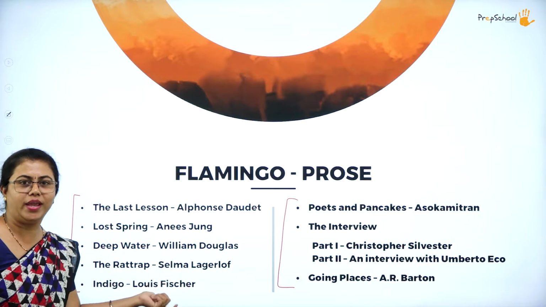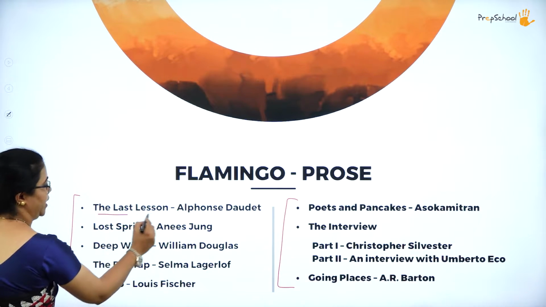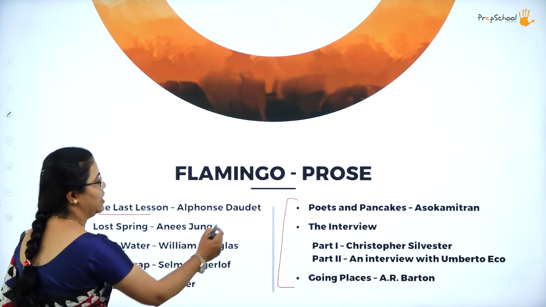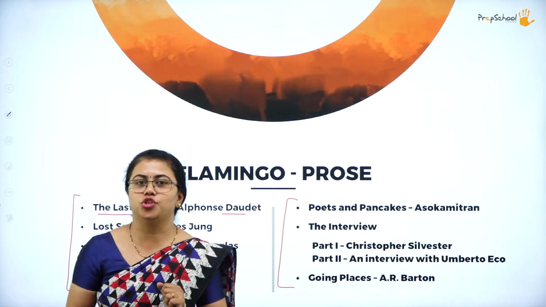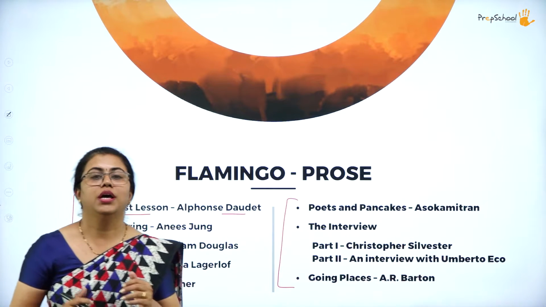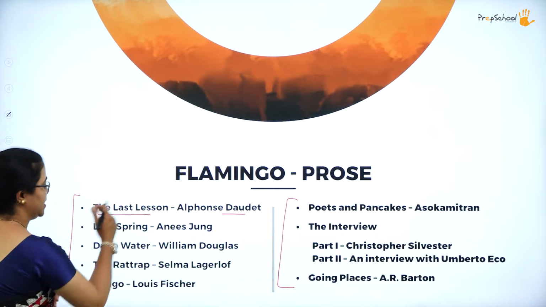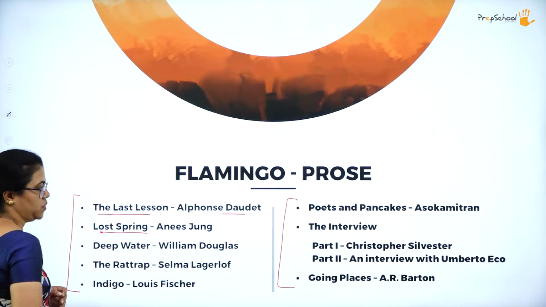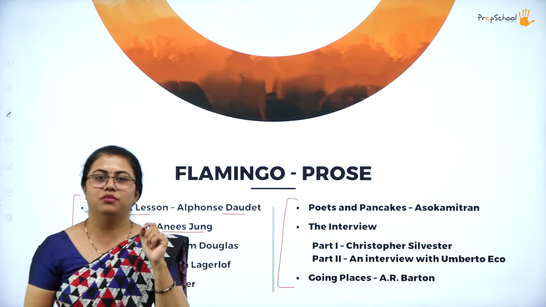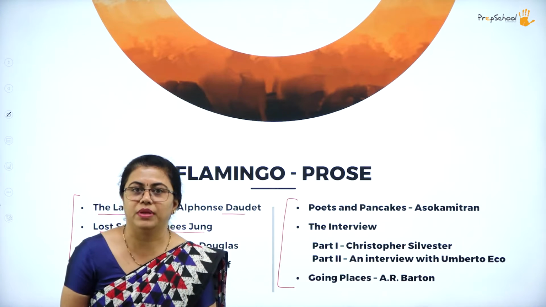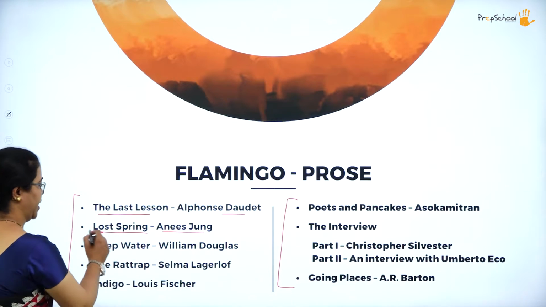I'll just read out very quickly what you have to learn over here. What are the contents you're going to learn over here? Start with The Last Lesson written by Alphonse Daudet, who is a French writer. Okay, this is a short story about a boy who is unwillingly going to school to learn French. Okay, so this is it. Then we also will learn about Lost Spring, which is written by Anees Jung. It is actually an interview of very common people. Okay, a rag picker, a person who wants to drive a motor car. Okay, so this is an interview actually.